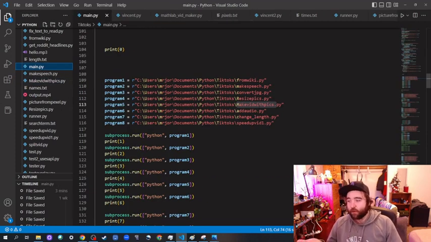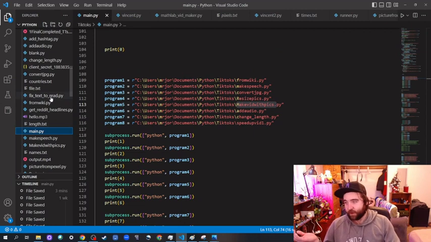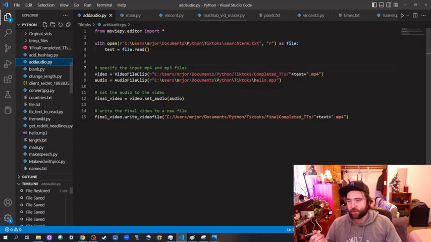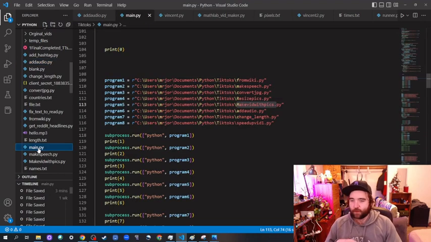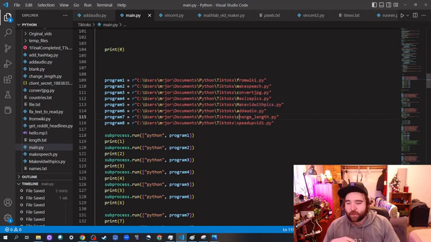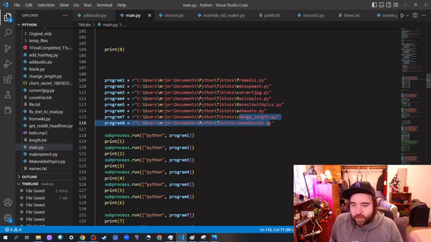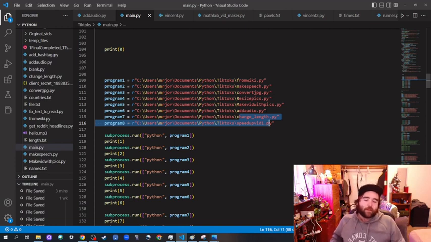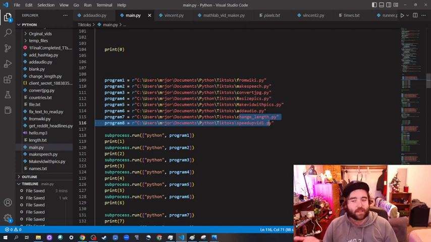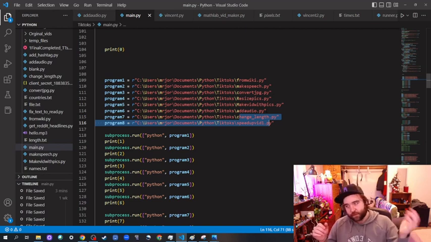So now we have the video. Now we add the audio to the video. And that was pretty straightforward. We just asked, add this audio, add the MP3 to the MP4, and then we got it going. And then there's all these change length things. So that's just to make it, because sometimes it ends up being 1:10, but a YouTube short's got to be under a minute. So there's things throughout all of this where we've got to cut it to be under a minute.